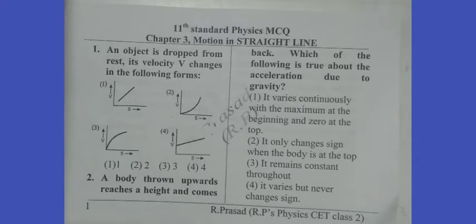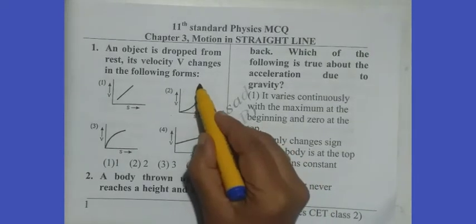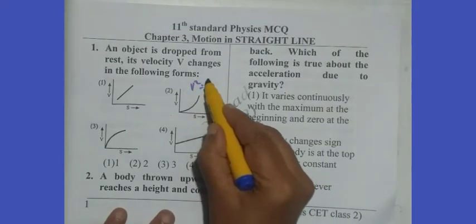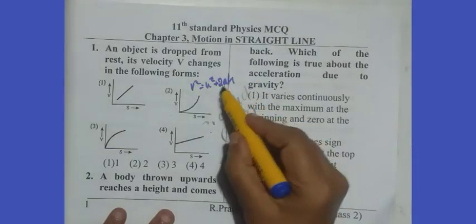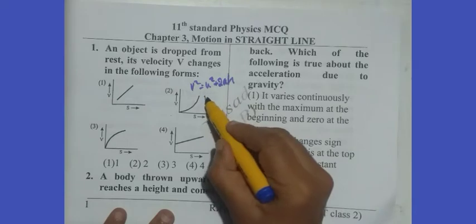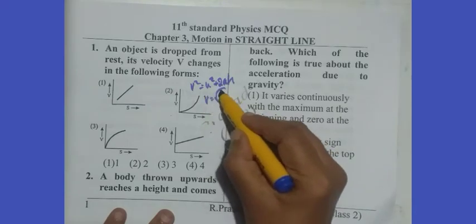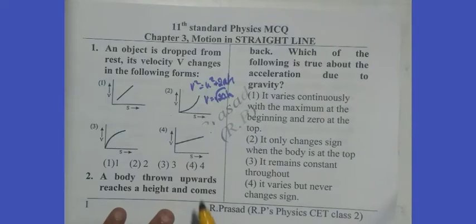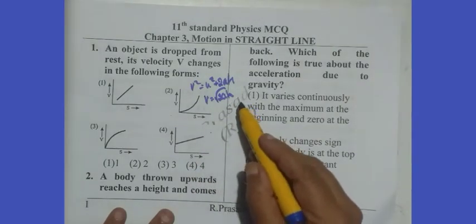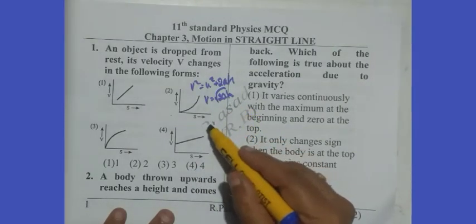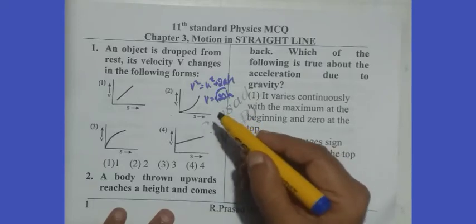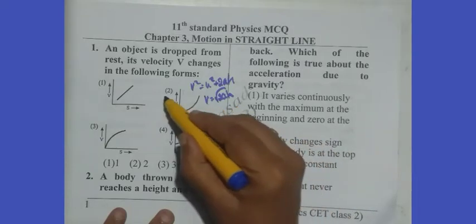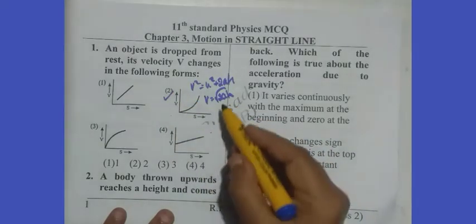Say, we know when it is dropped, it is freely falling. Freely falling means we can apply the relation v square equals u square plus 2as. S means h here, height. Therefore, we get the formula for v as root of 2gh as u is 0. That means v is proportional to root of the displacement h or s. Therefore, it's a square root equation. Option 2 is correct because v is proportional to root of h.